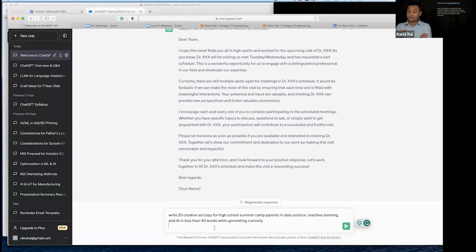So what I'm doing here is asking ChatGPT to write a creative ad for a high school summer camp in data science, machine learning, and AI in less than 40 words while generating curiosity. So I'm giving it the context and the way I want it to write. I'm also specifying roughly the number of words. You can change this to 20 or 30, and it will give different responses, and you can use them depending upon what you need. But essentially what I'm trying to showcase here is that it could be used as an ads and copywriting assistant.